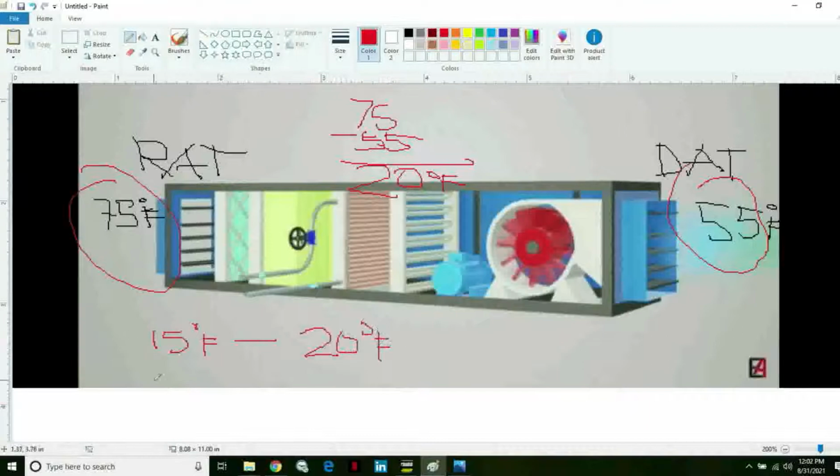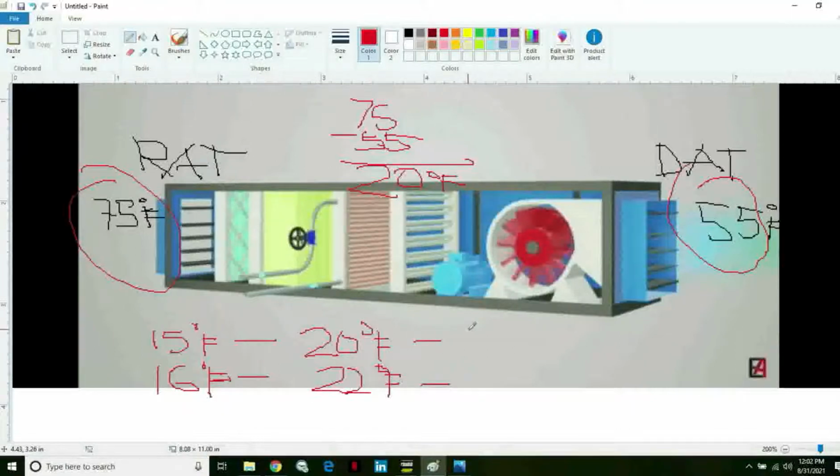For a bigger unit, a bigger chiller, air cooled or water cooled chiller, more than 3,000 tons per unit, my practice is from 16 degrees Fahrenheit up to 22 degrees Fahrenheit. These are the range. The unit, the chiller, or the package is in a good, efficient operation.